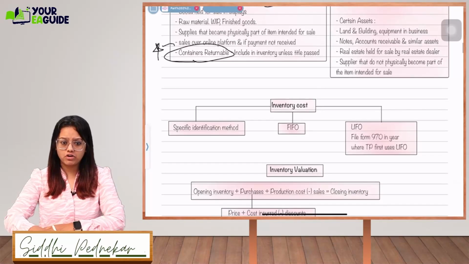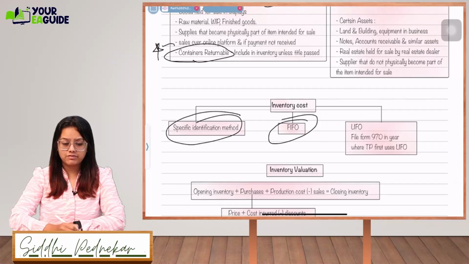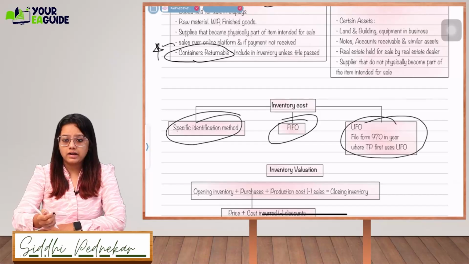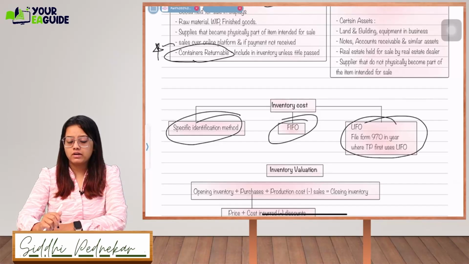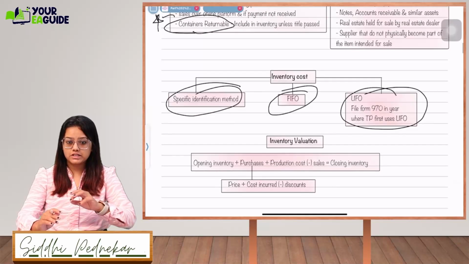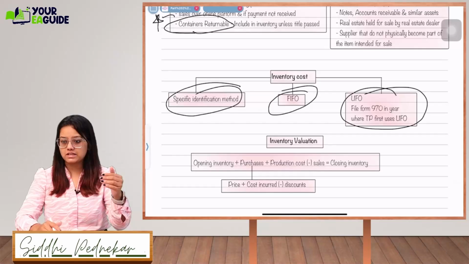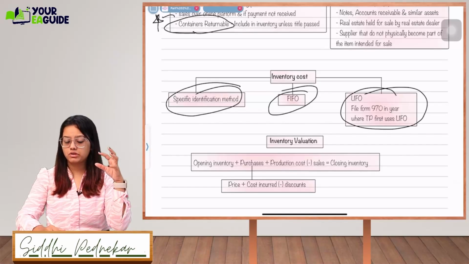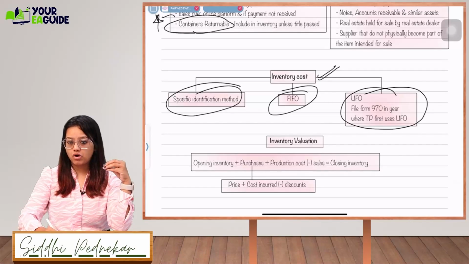Next, inventory cost can be determined using 3 methods. You can use the FIFO method, or a specific identification method, or you can go for the LIFO method. If you are going to use the LIFO method, you will have to file Form 970 in the year where the taxpayer first uses the LIFO method. I don't have to explain this. FIFO is first in first out: as you purchase the inventory, whenever you sell it, you will consider that it has been sold from your first lot. So first in first out, last in first out, because this will help in costing your inventory.